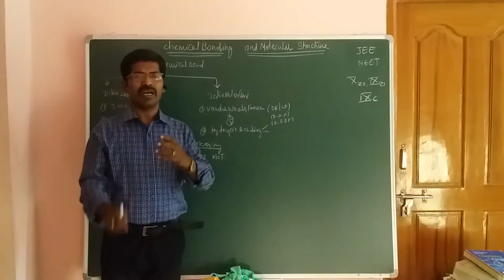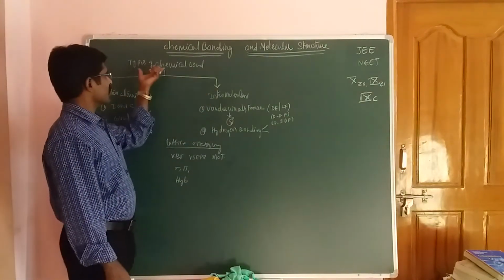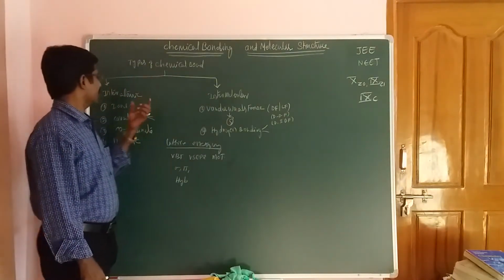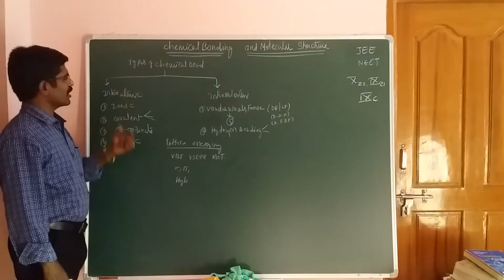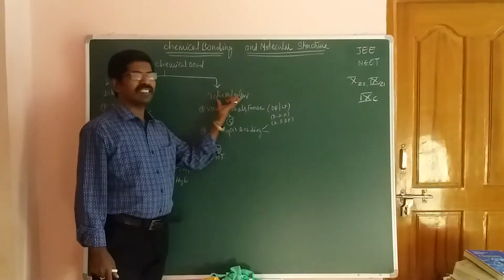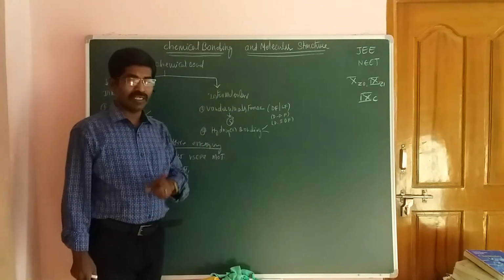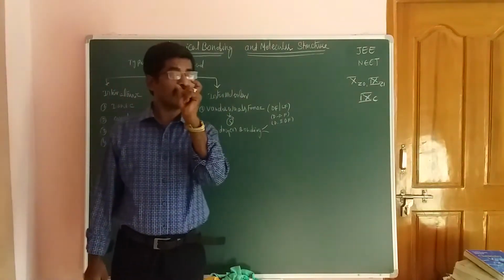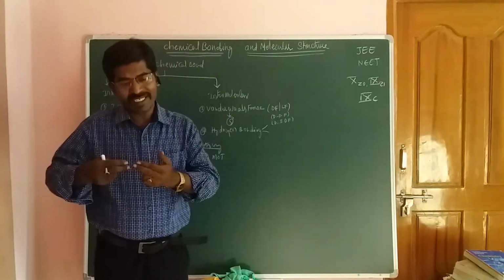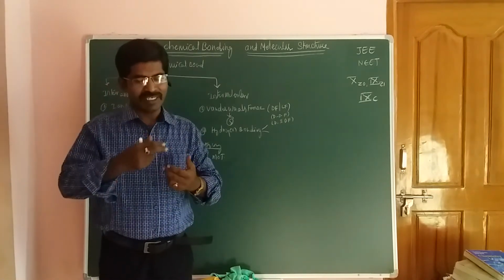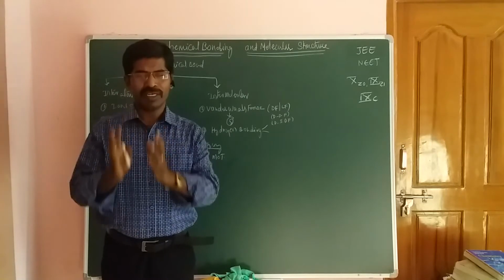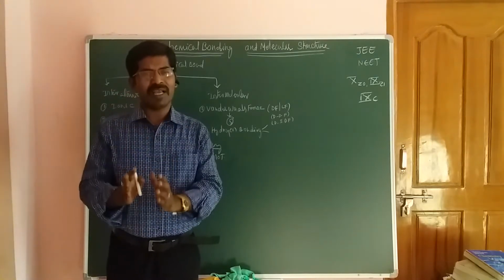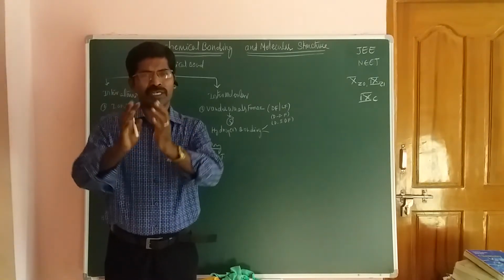So the types of chemical bonding: first one is interatomic chemical bonding, and next one is intermolecular chemical bonding. Listen, students, here we have two different words. First of all, an atom has electrons, protons, and neutrons.